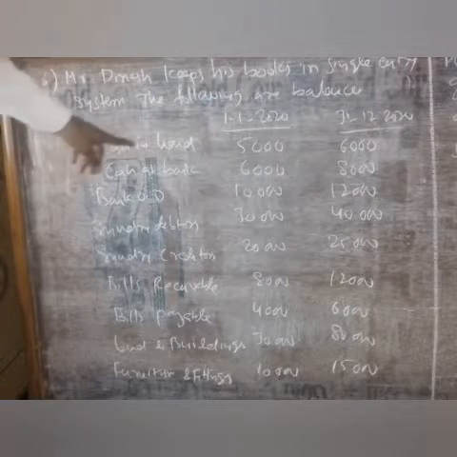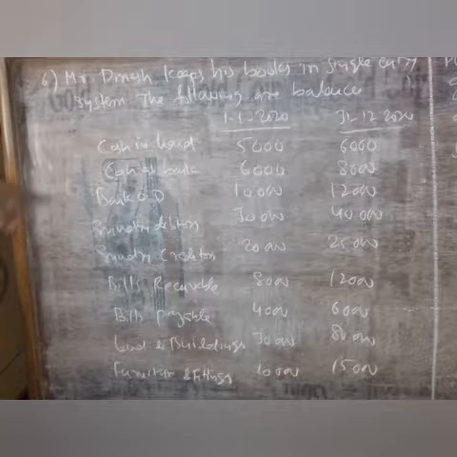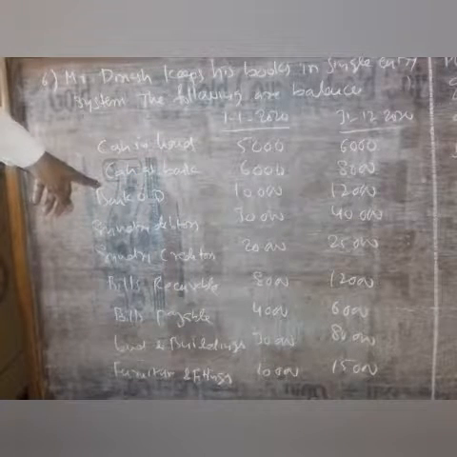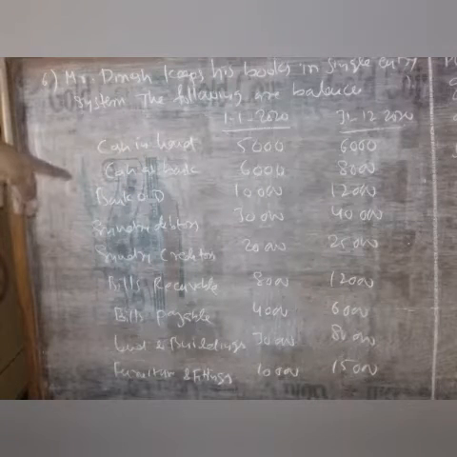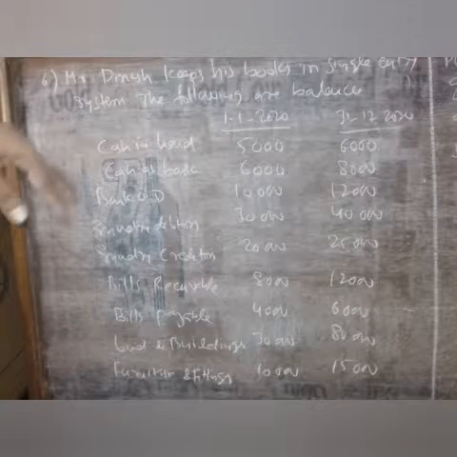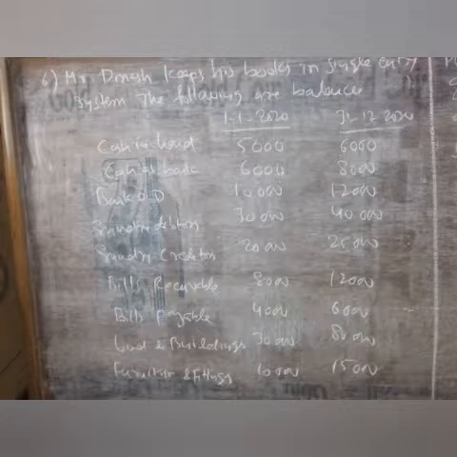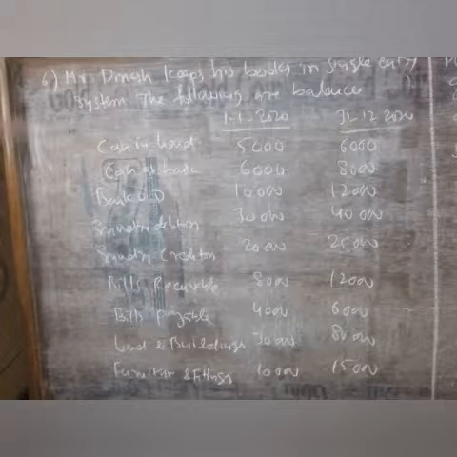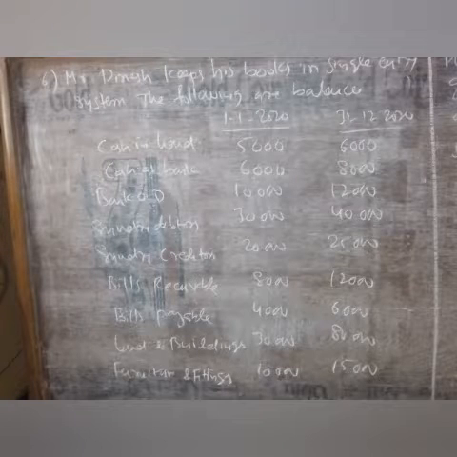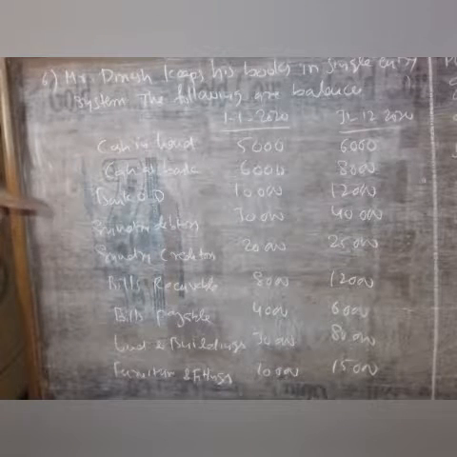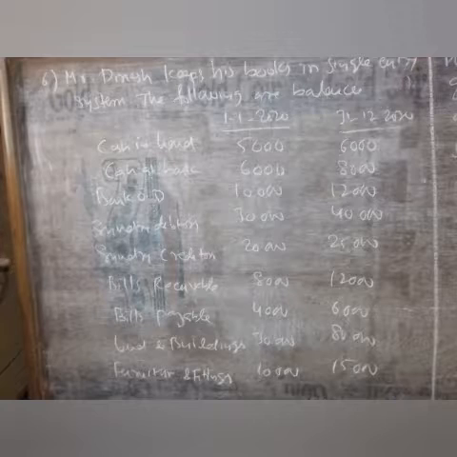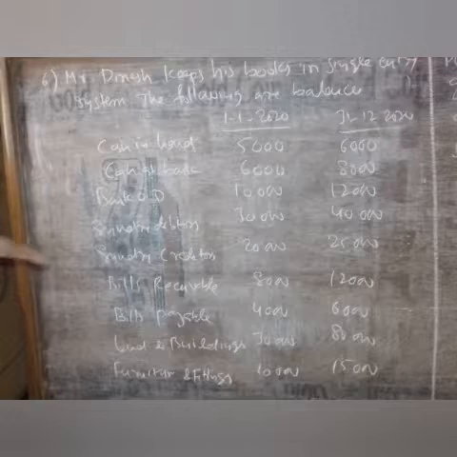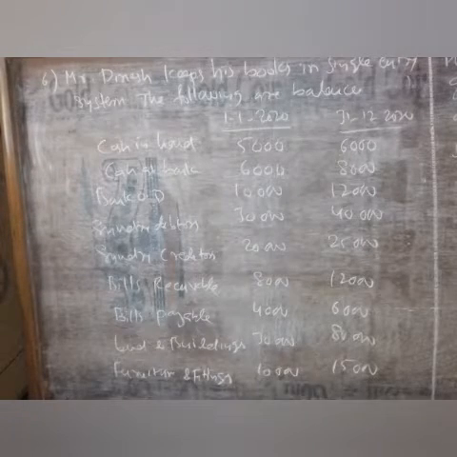Cash in hand 5,000, 6,000. Cash at bank 6,000, 8,000. Bank OD 10,000, 12,000. Sundry debtors 30,000, 40,000. Sundry creditors 20,000, 25,000. Bills receivable 8,000, 12,000. Bills payable 4,000, 6,000. Land and buildings 30,000, 80,000. Furniture and fittings 10,000, 15,000. So after that,